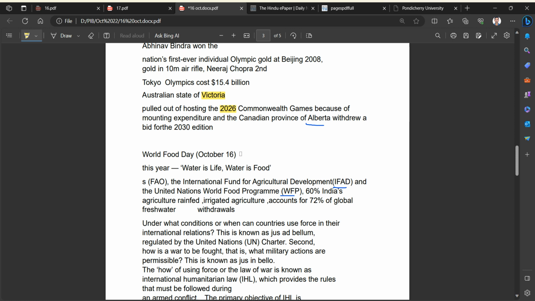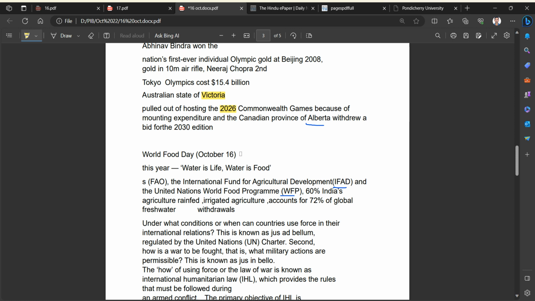Actually, the World Food Program got the Nobel Prize a few years ago because of the humanitarian work it carries out all over the world, supplying food grains. And 60% of India's agriculture is rain fed. Imagine if there is no rain, there will be severe food shortage in the whole country. The inflation will go up. Here we must know what inflation is, the relation between inflation and agriculture monsoon, and the relation between the monsoon rain and rural demand. So we have to interlink each one of these.